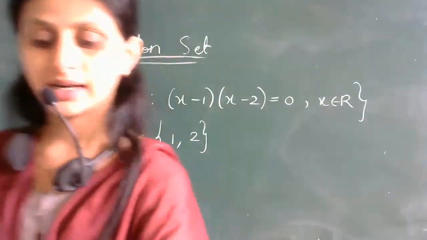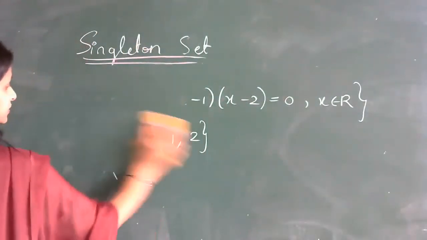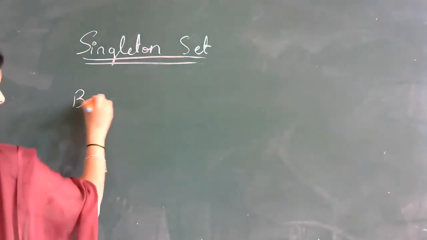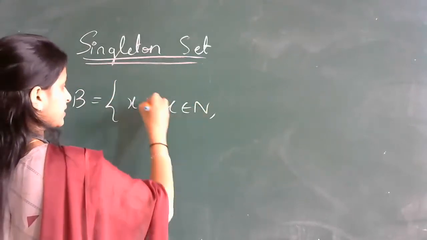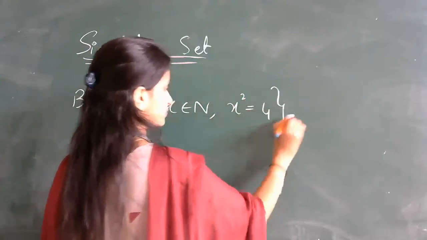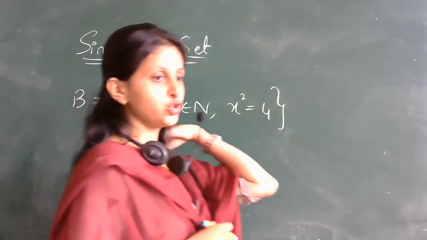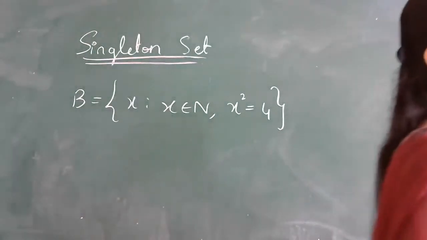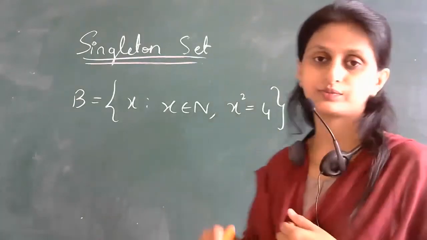Right, students? Let us take one more example. Suppose I give you B is equal to x such that x belongs to natural numbers and x square is equal to 4. Now tell me whether this set is a singleton set or no. Is it a singleton set?